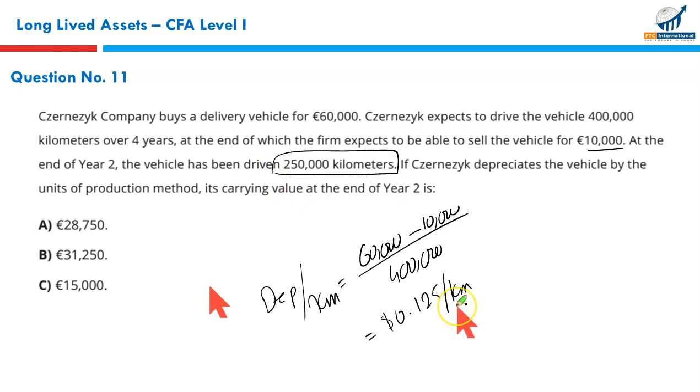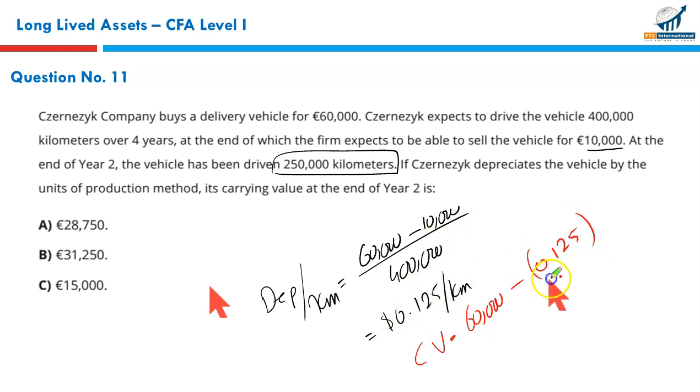Now, if the vehicle has been driven for these many kilometers, what is the carrying value? We can calculate quite easily. Carrying value is equal to the original historical cost less the accumulated depreciation, or the total depreciation charge so far. What is the depreciation rate?